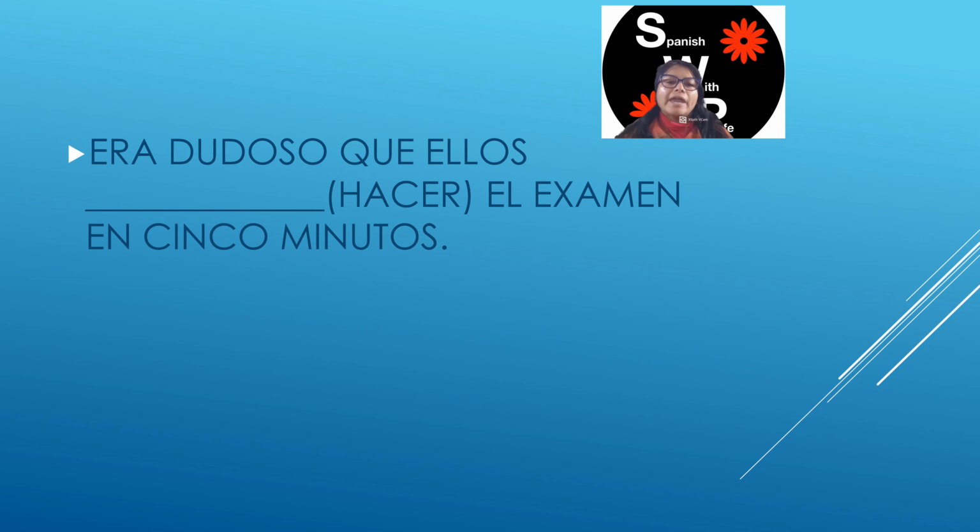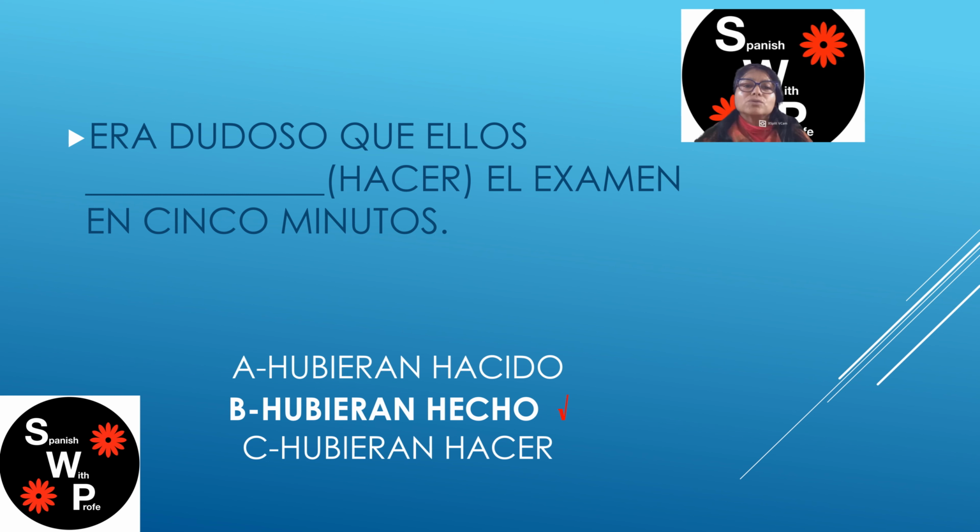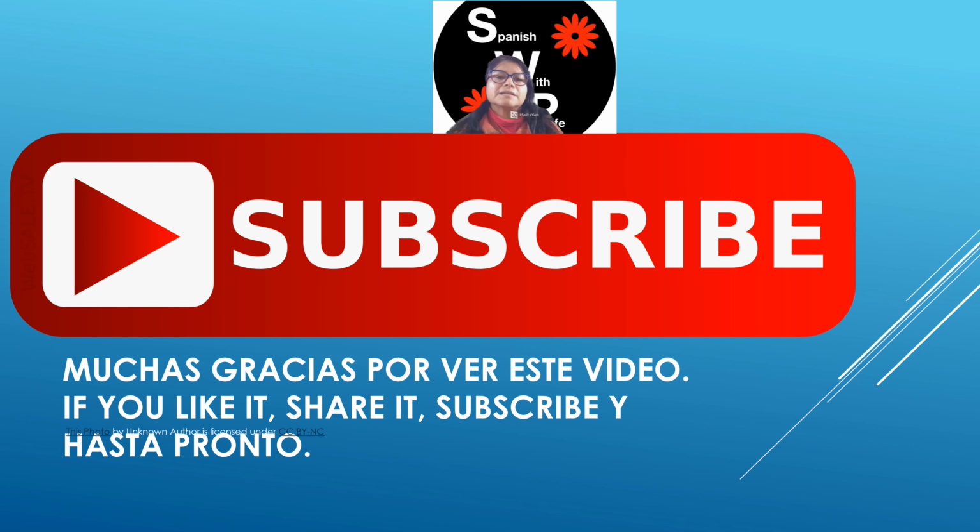Era dudoso que ellos hacer el examen en 5 minutos. So, era dudoso. Once again, this is in the imperfect. It was doubtful. Okay, so let's see. Is the answer hubieran nacido, hubieran hecho, or hubieran hacer? Remember, hacer is an irregular verb. Era dudoso que ellos hubieran hecho. Correcto. Once again, the helping verb is correct, but the other given verbs are incorrect. B is the correct answer. It was doubtful that they had completed the test in 5 minutes.